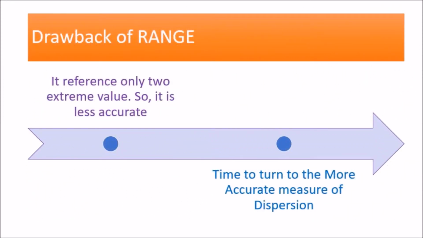There are some drawbacks of range. The dispersion measured by the range is less accurate because it considers only two values.